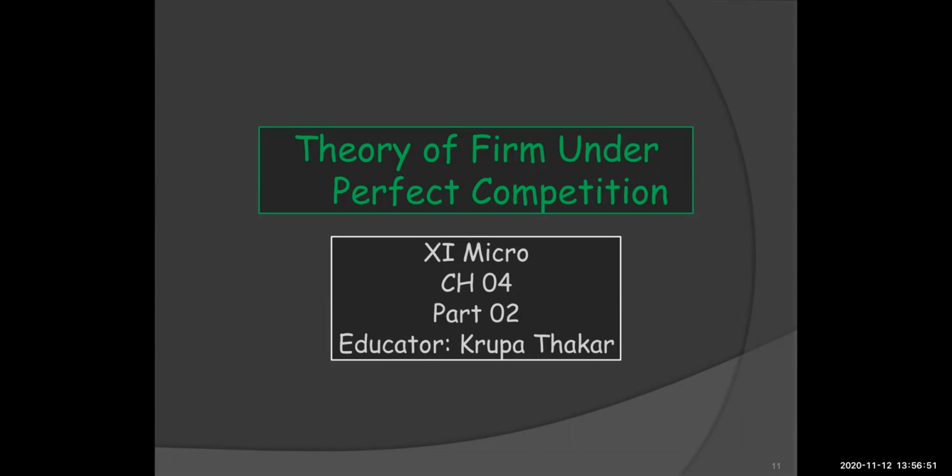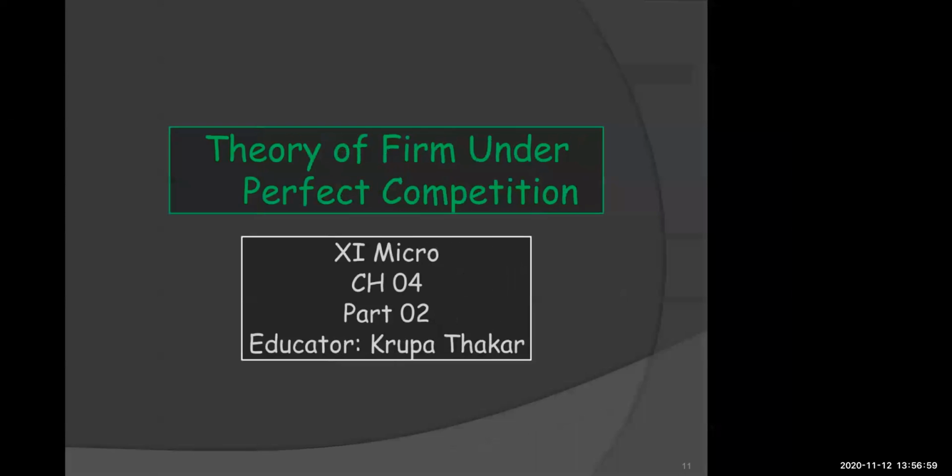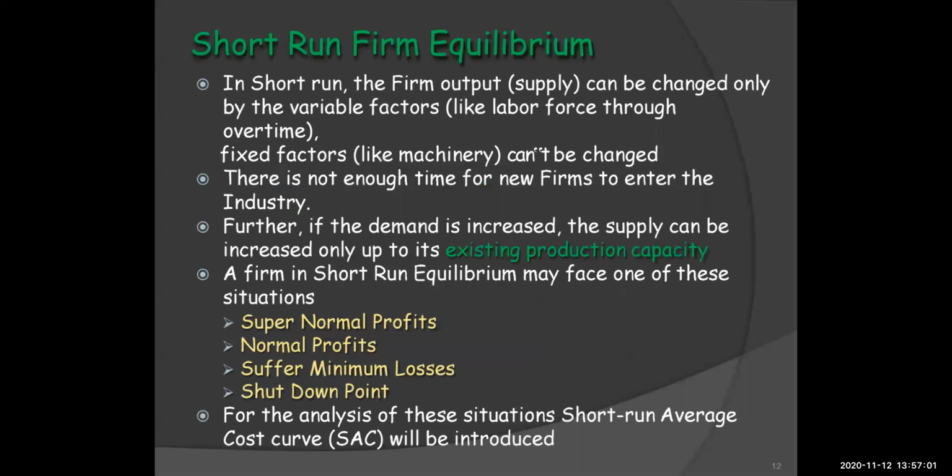Hello students, welcome to the second part of chapter 4, that is theory of firm under perfect competition, microeconomics. As in the last part I had said that we are going to learn short run and long run firm equilibrium.